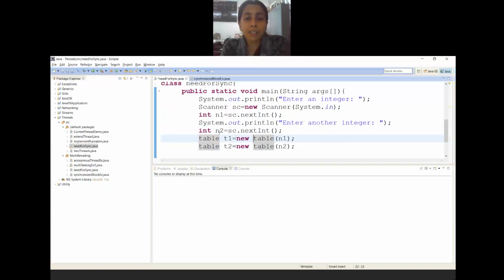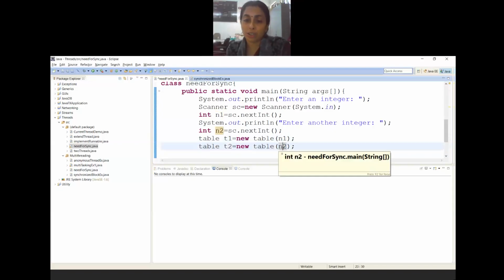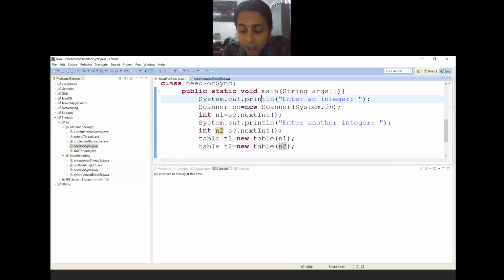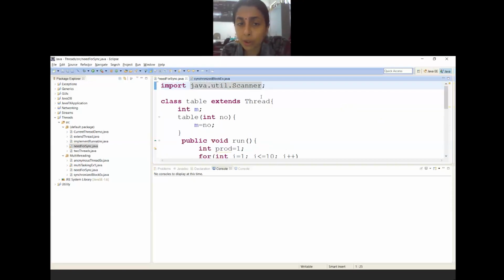So what I have done is read two different values n1 and n2 and created two different threads t1 and t2 on the same class table, passing n1 and n2 as parameters. I think there is no need for showing this program again, since I reused the same program. Can I continue with the explanation, or do you want to glance through the program once? Let us glance once.